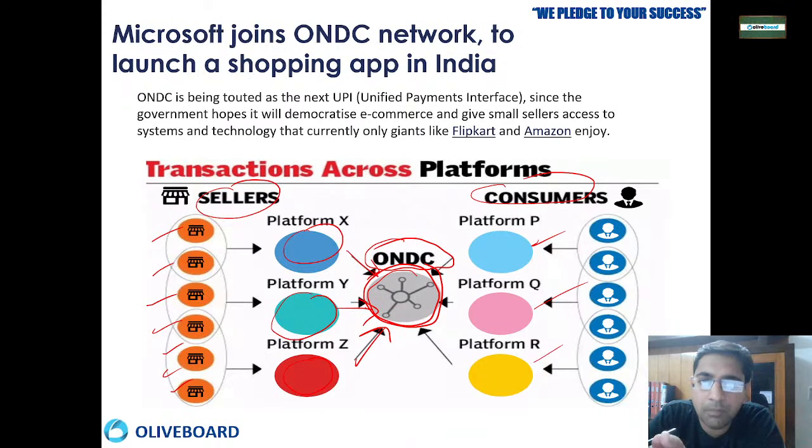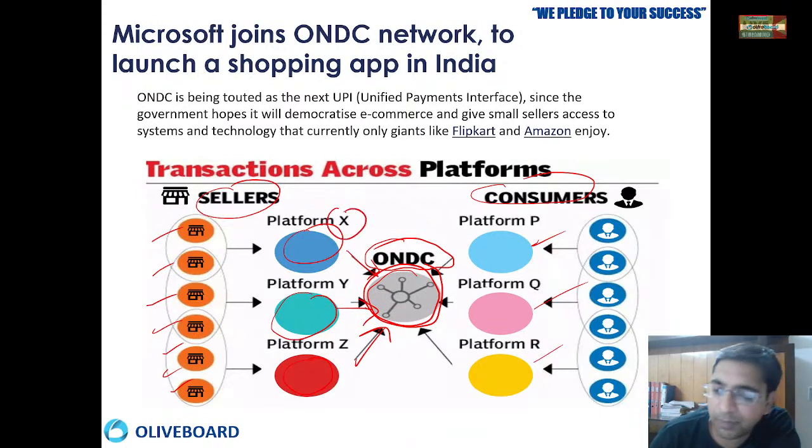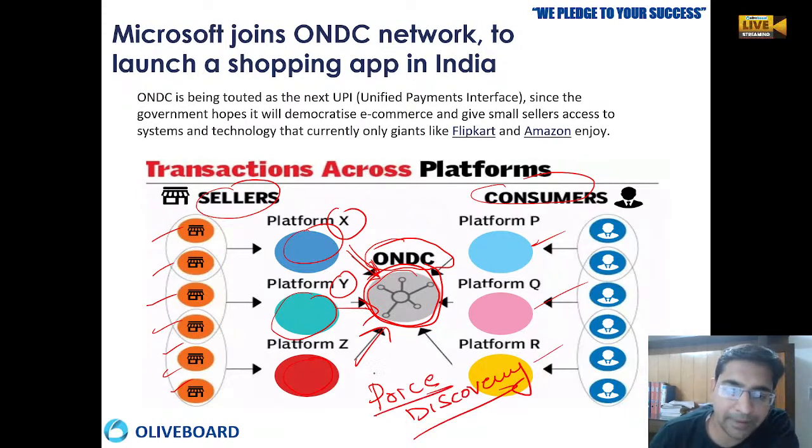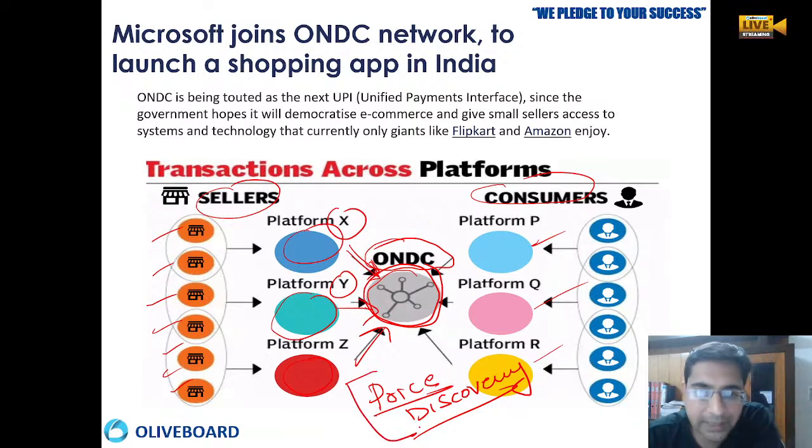There will be no monopoly. Earlier you had to buy only from platform X or platform Y if you wanted to buy something, but now all the things will be there. So proper price discovery will happen because there will be no monopoly. Buyers can see which quality is available and from where they can buy at the lowest price. This is how things are going to work.